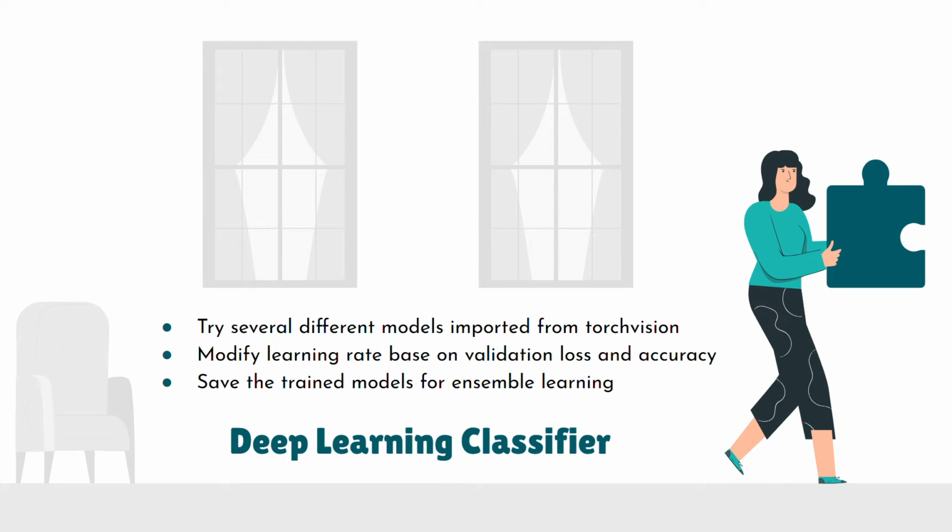In the deep learning classifier, first we try several different models imported from Torch Vision, such as AlexNet, VGG16, ResNeXt. And second, we modify learning rates based on the validation loss and accuracy. When the loss becomes smaller or accuracy becomes higher, we decrease the learning rate since the model is closer to the optimal. Third, we save the trained models with highest accuracy, which is kind of modified early stopping but without stopping, since the results still have room for improvement. Fourth, we use this trained model for ensemble learning.